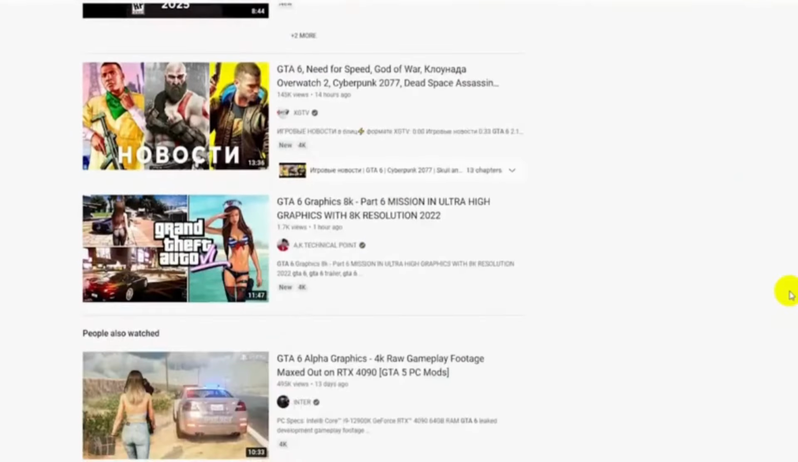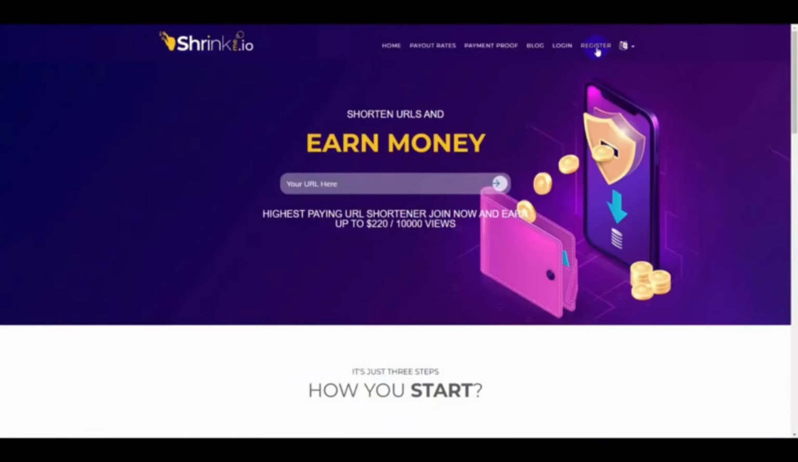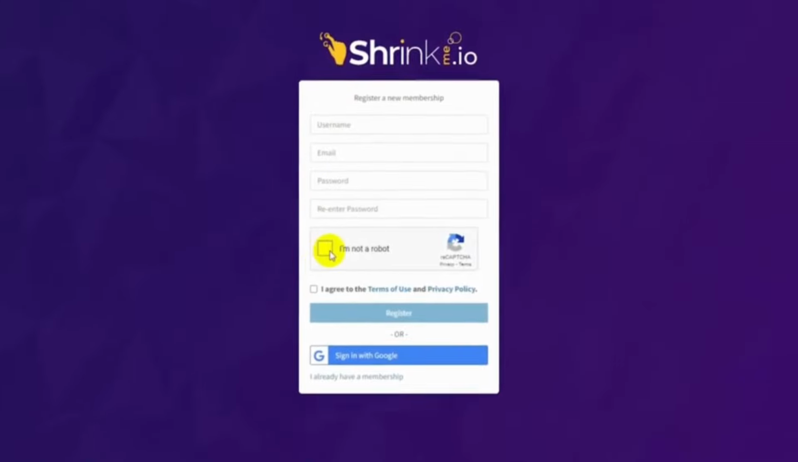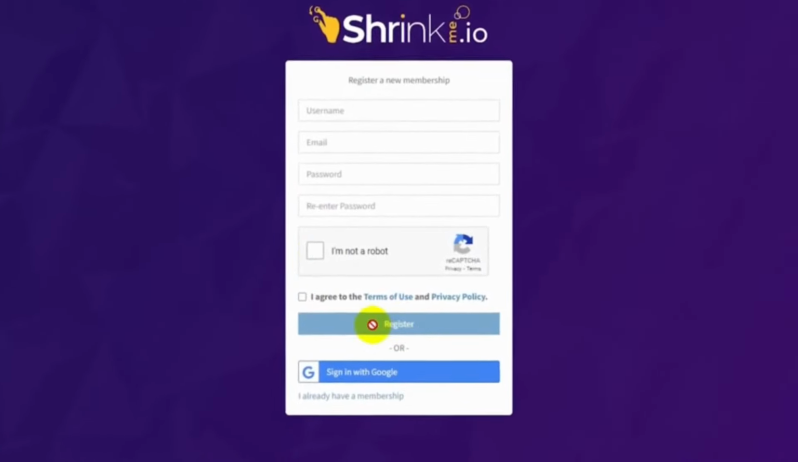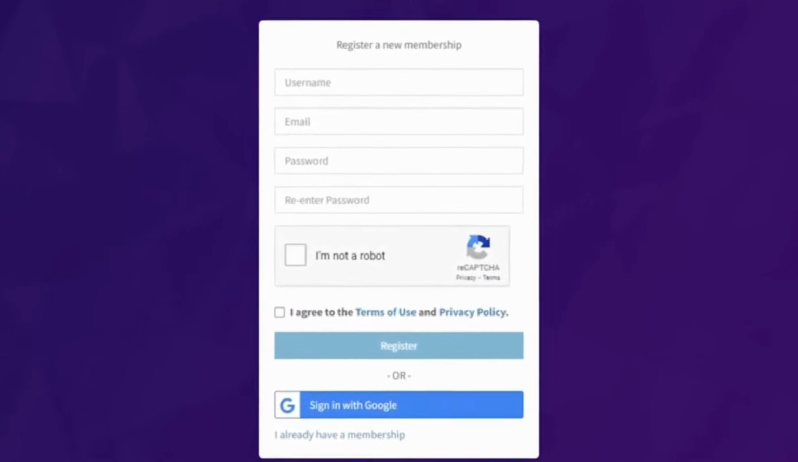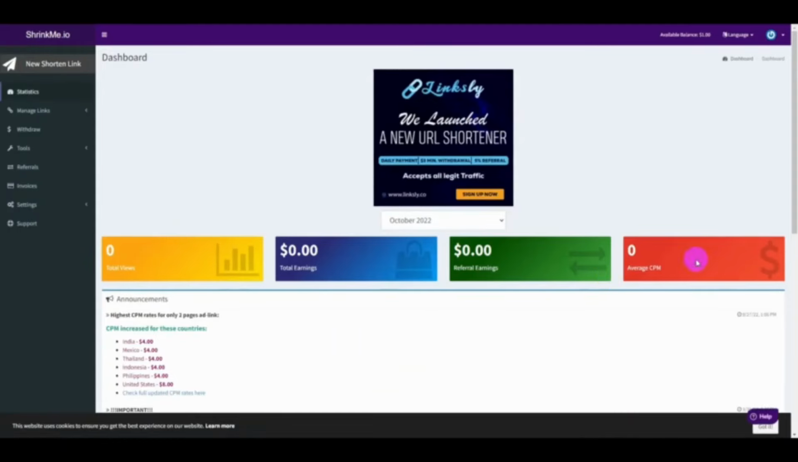Now we move to the second part. Go to these sites, I will write the link in the description, and we have to register. Write all the necessary data here, confirm that you are not a robot, accept all the terms and conditions and press the register button. Or faster, you can register from the start with your Google account. Thus we arrive at our main page. The statistic is at 0 because we created a new account.